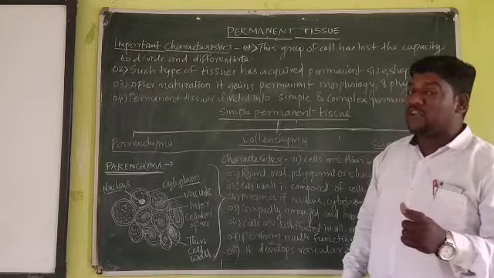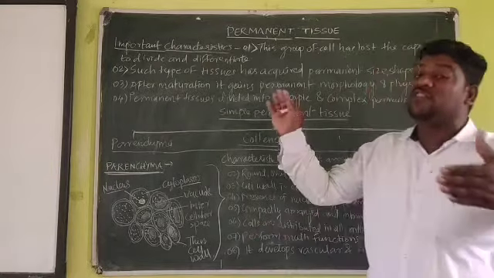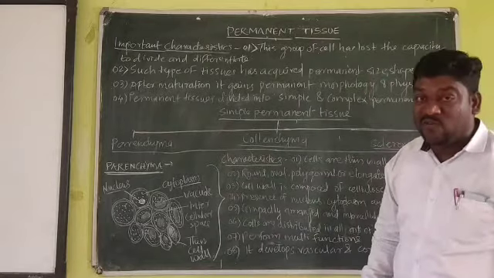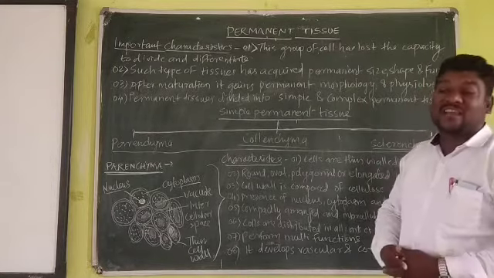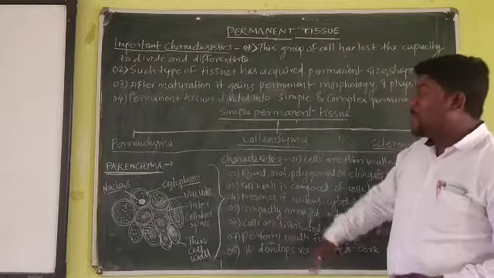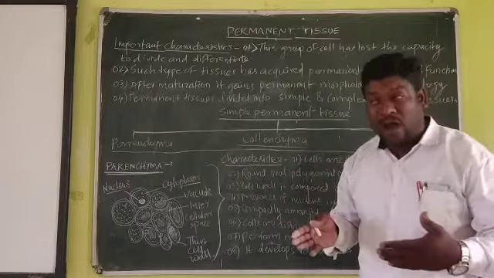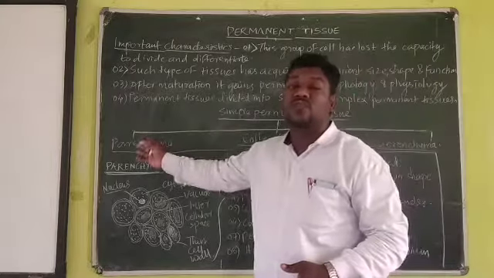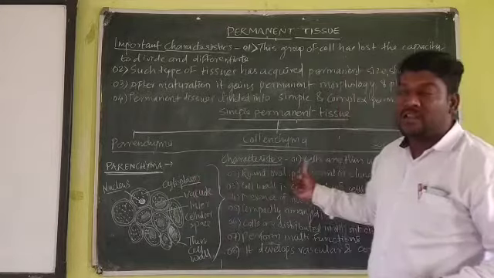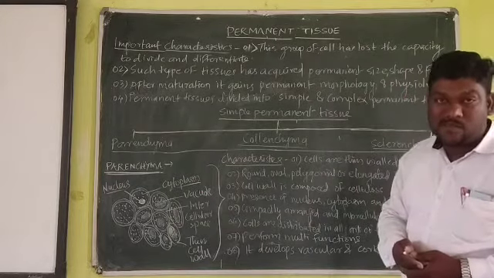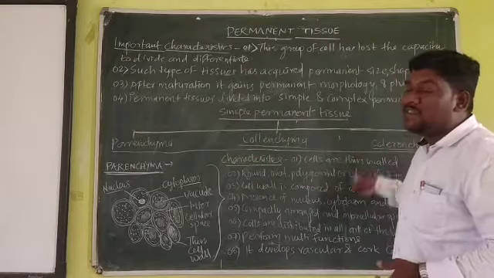In meristematic tissue, we saw the first portion, that is origin, which was divided into three: embryonic, primary and secondary. In the same way, simple permanent tissue is divisible into three different categories: parenchyma, collenchyma and sclerenchyma.